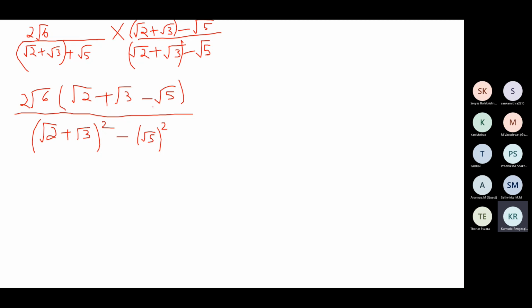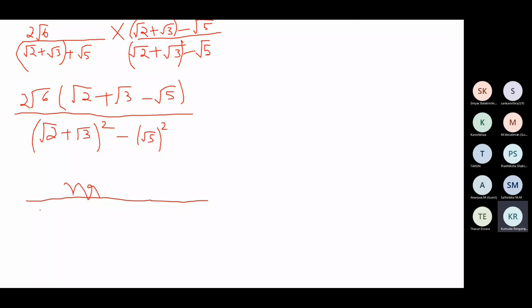We'll first simplify the denominator and check what happens with it, and then we'll decide what to do. As of now, we are not going to multiply 2 root 6 with these three terms inside the bracket. We're going to decide that only after simplifying the denominator. So write the numerator as it is.